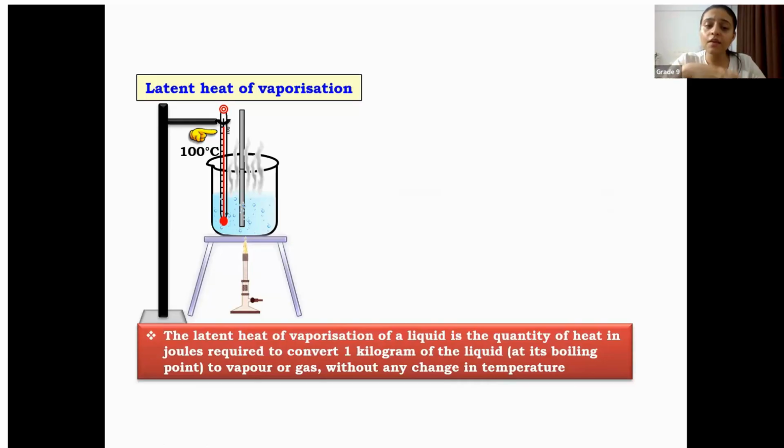So this definition we did yesterday: the latent heat of vaporization of a liquid is the quantity of heat in joules required to convert 1 kilogram of the liquid at its boiling point to its vapor or gas without any change in temperature. So we are converting liquid to gas without any change in temperature at its boiling point. Remember that. This is known as latent heat of vaporization. Anybody, any doubt till here?